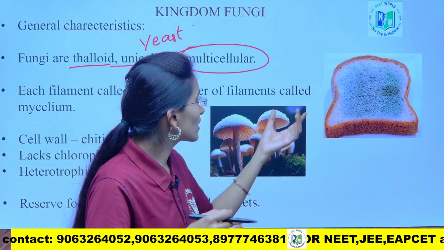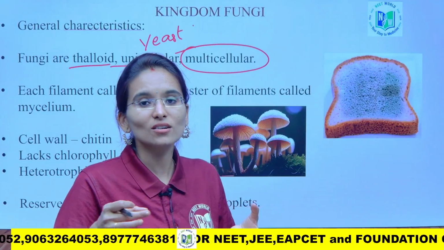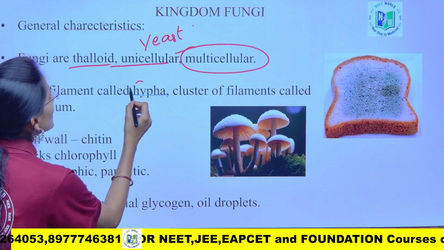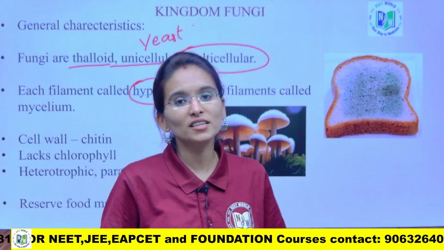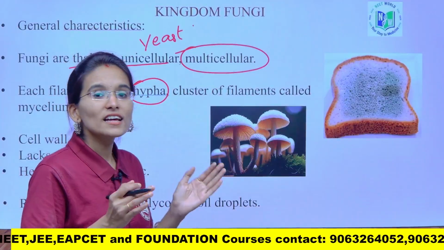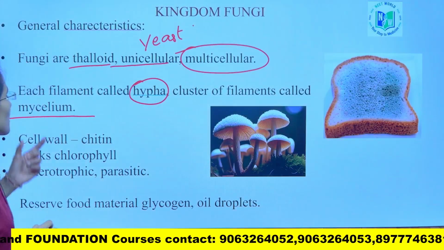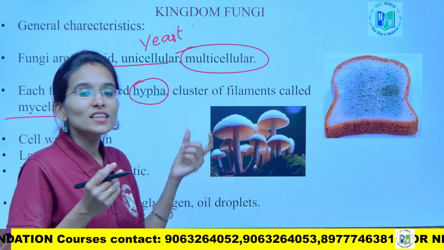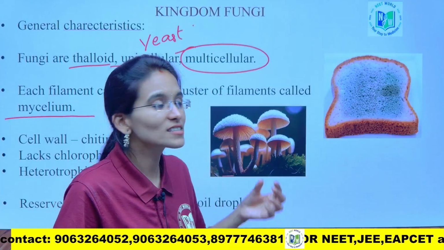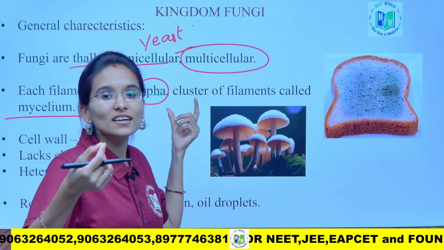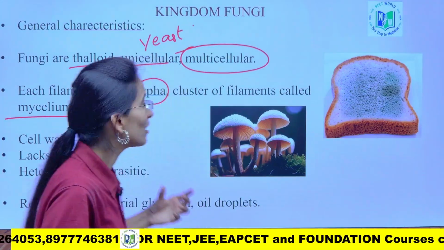The body of the fungi possesses a fine network of thread-like structures called hyphae. Each single thread-like filament is called a hypha, whereas such a cluster of filaments is called the mycelium. Clear with these statements, students? The fine thread-like structures in the fungi are called hyphae, the single thread-like structure is a hypha, whereas the cluster of hyphae is called mycelium.